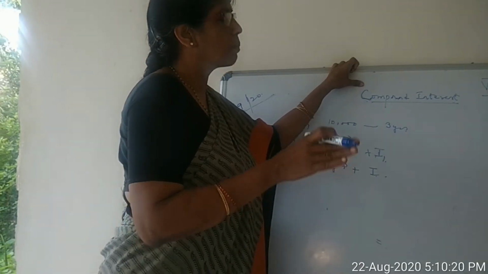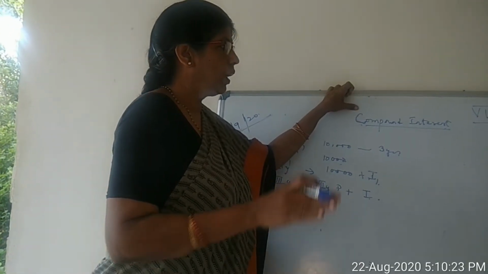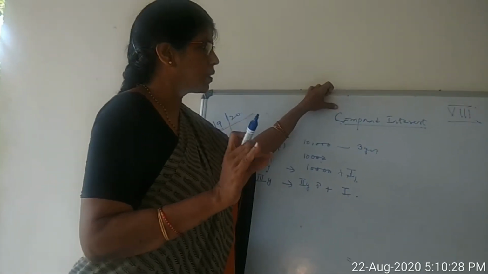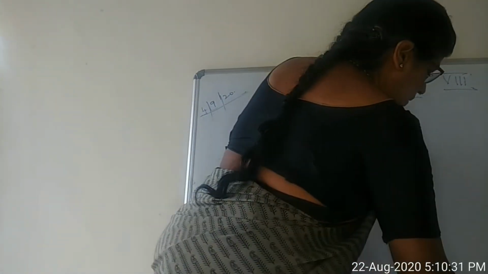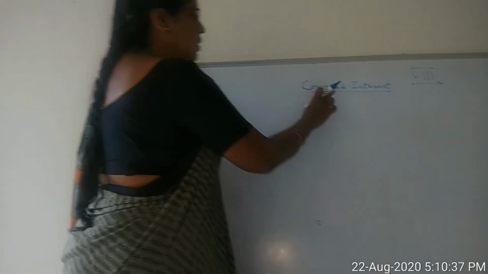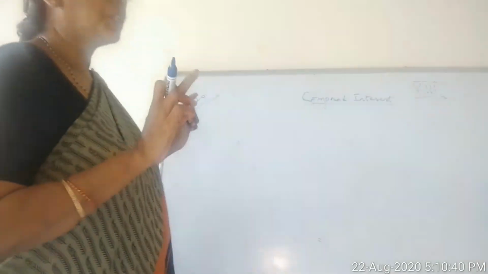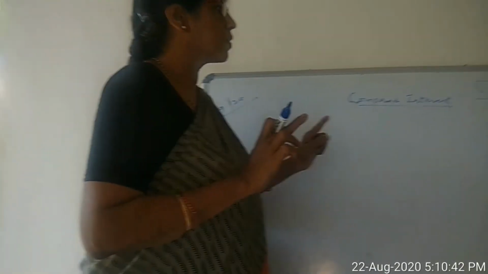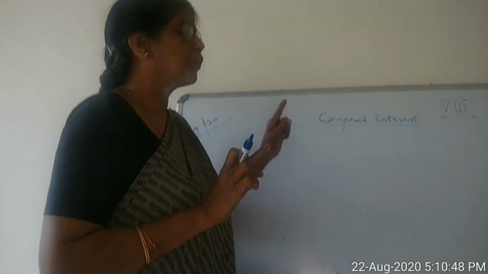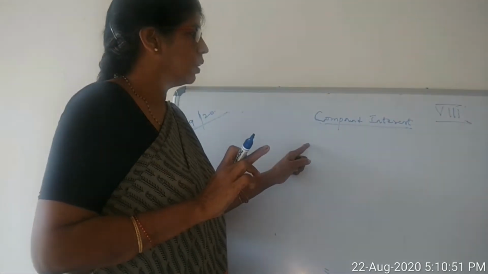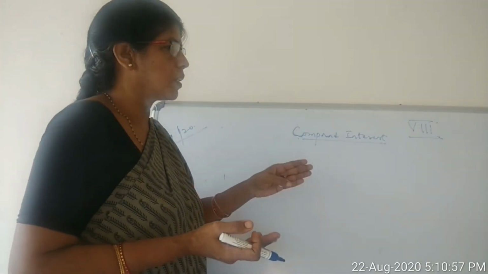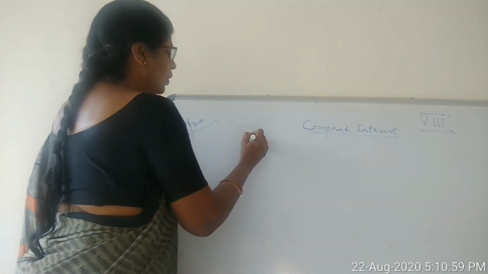So for each year, the principal keeps on changing. In the case of SI, the principal is the same for all the 3 years. That is the main difference. But in CI, the principal for each year changes as the interest is calculated for each year. So you should never borrow money on compound interest. Why? Because the principal changes. When principal changes, interest also will increase. All of you are familiar with the formula.